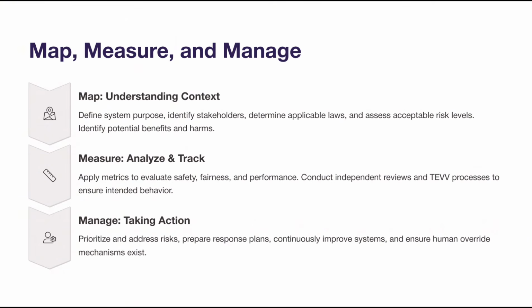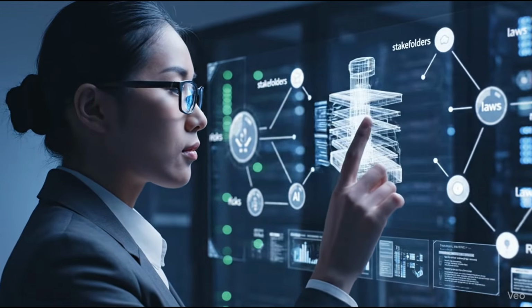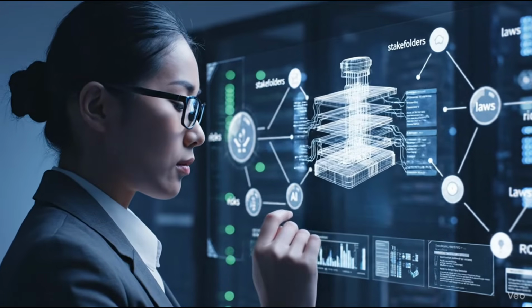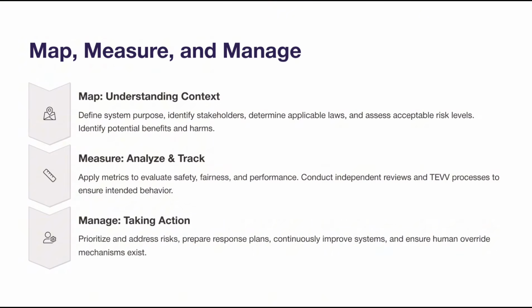Map is about understanding context. This means defining what the system is meant to do, who it affects, what laws apply, and what level of risk is acceptable. It includes identifying potential benefits and harms to people and society, and deciding whether a system should move forward to development or deployment.